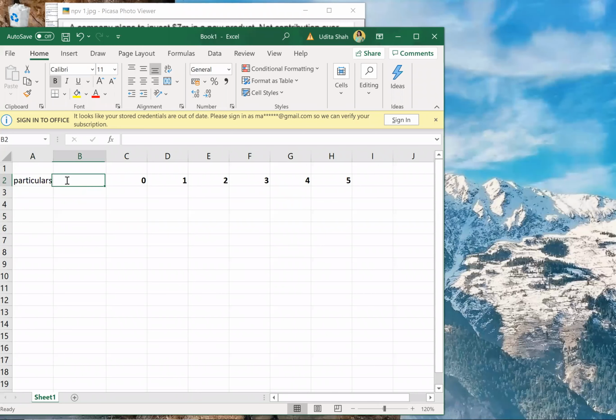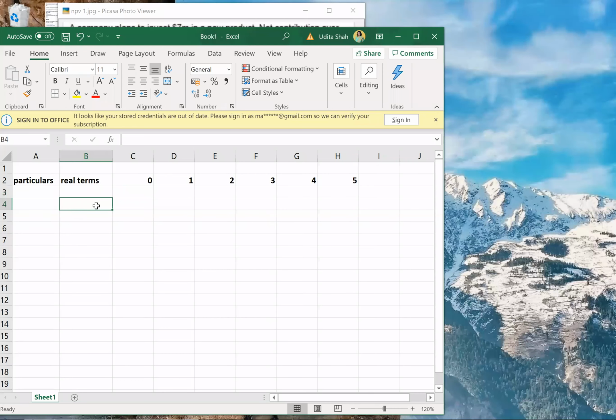The cash flows are given in real terms. So I'll have to calculate inflation and get those cash flows in nominal terms. Whatever they have given in the problem is in real terms, so I'll have to inflate it and get it in nominal terms.